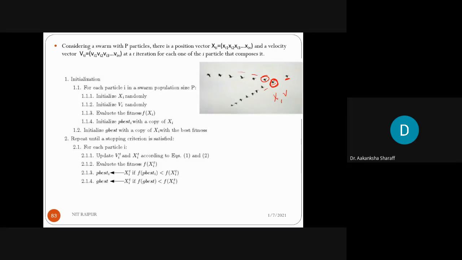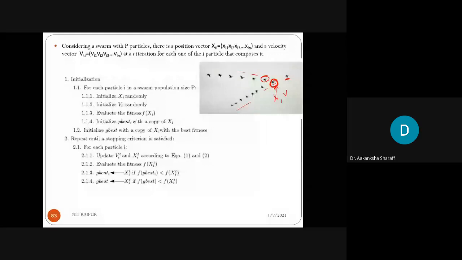So every time, the personal value of the bird will get changed. And how will it change? As they go nearby the food. So the weightage and volume of the collection of birds will also get attracted to that bird who is nearby the food. Means if that bird changes its position, suppose this bird changes its position, then all the birds here and all the birds here will also change their position based on the position as well as the velocity, based on the voice or sound she will create.